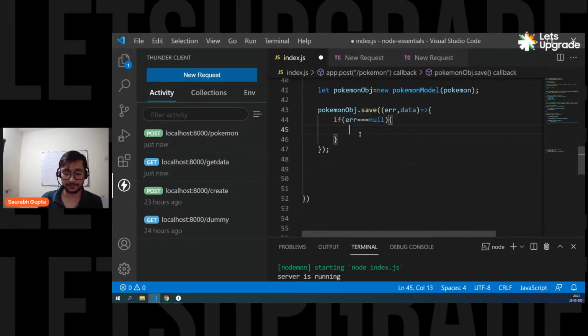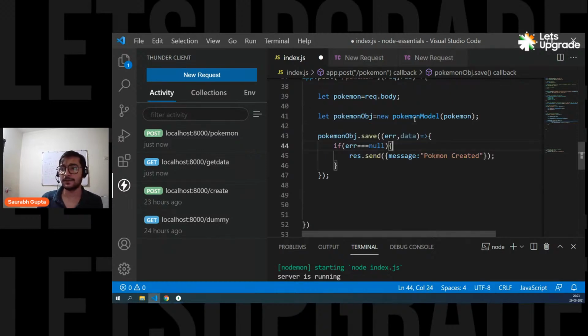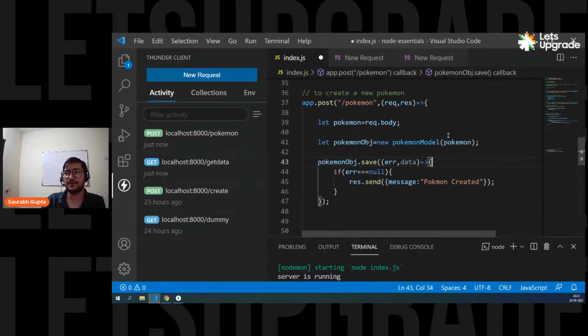Pokemon created. That's it. Done. You don't have to use data. Simply, yes, you can also use insert. You can also use save. It's totally fine. Is that cleared?